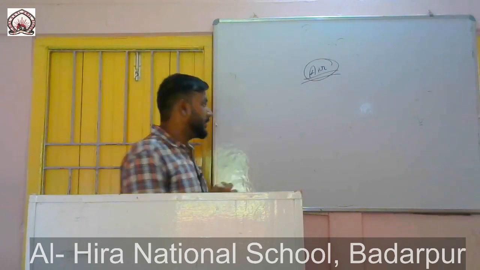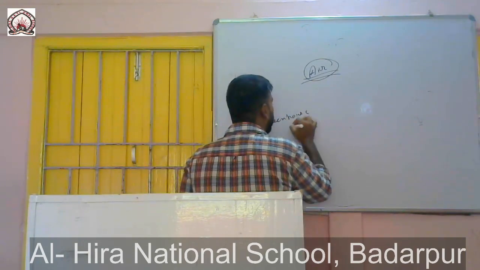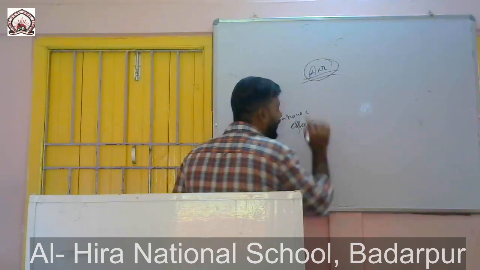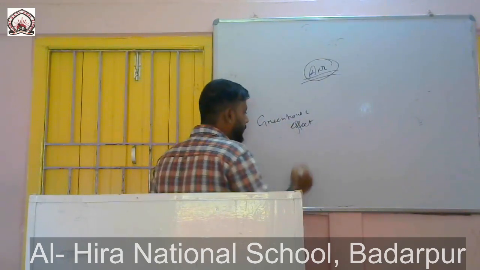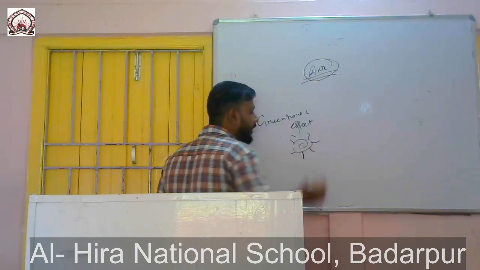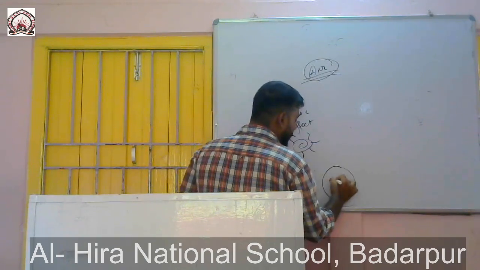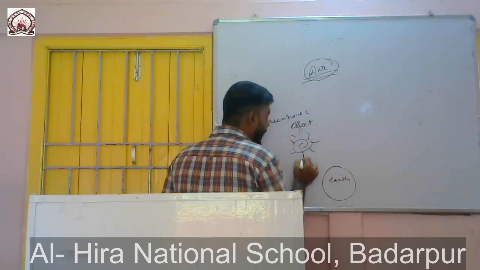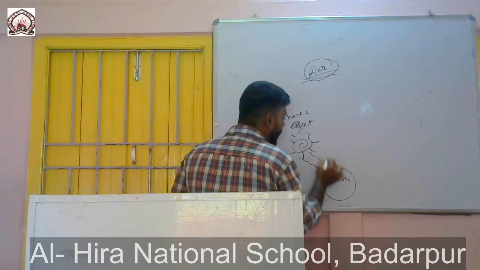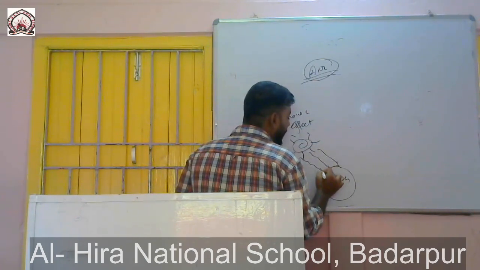Now let us understand the greenhouse effect. What is the greenhouse effect? It's very simple. Suppose this is the sun, and this is the earth. The sun rays come to the earth and it radiates back.